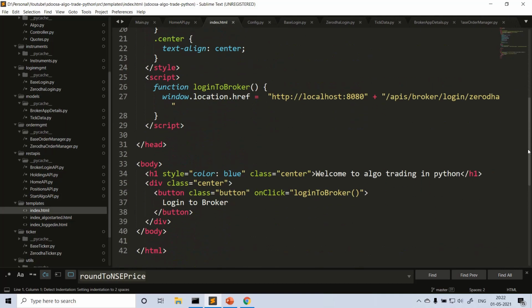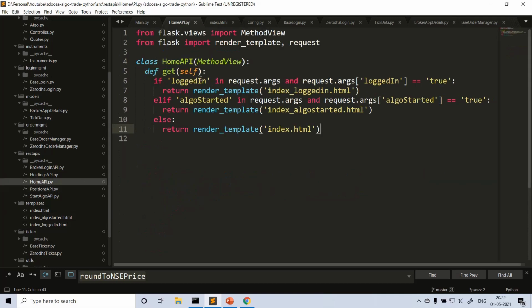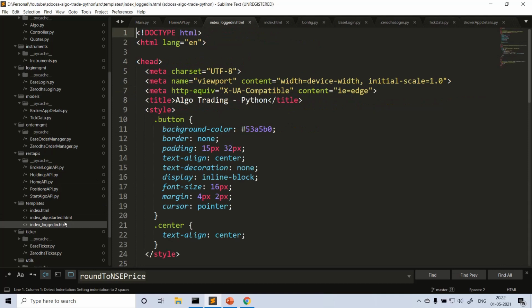These are the HTML files, right? Here you will see the login to broker button. When you click on login to broker, it will take you to the broker login page. From there, when you sign into your broker, it redirects back to this Python application. After login is successful, the next time you launch the home API, you will see login true. So when login is true, we are going to render this logged in HTML, that is nothing but this one.